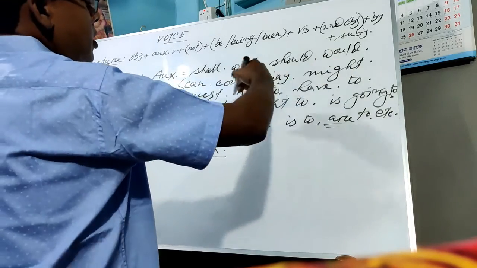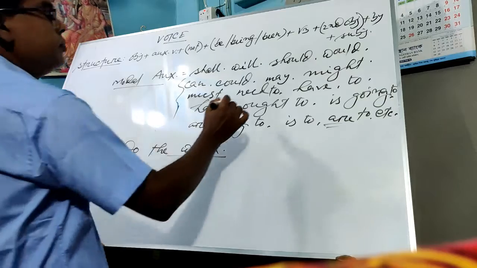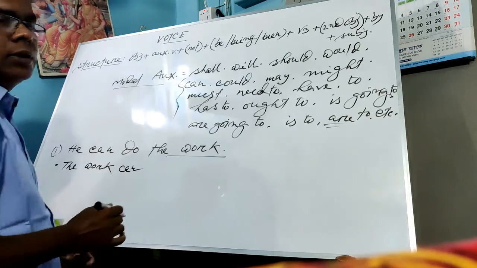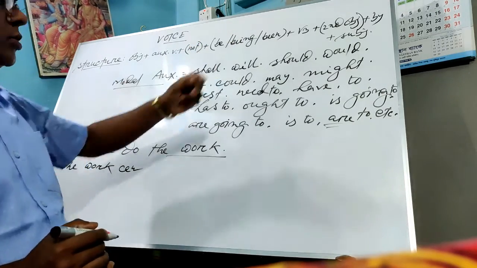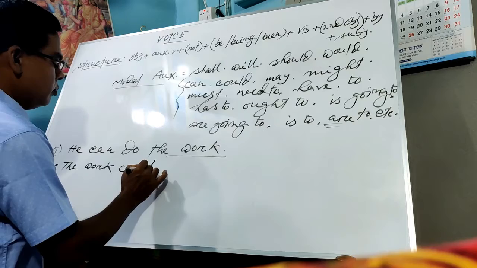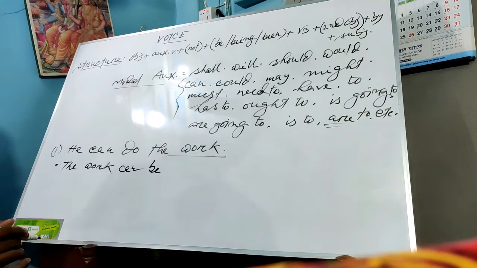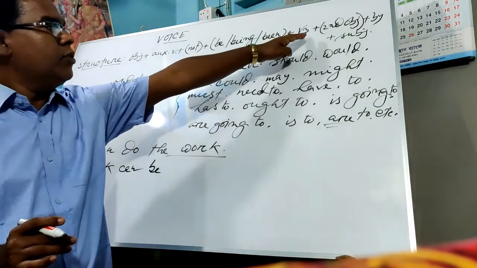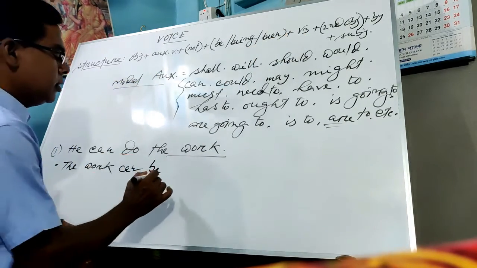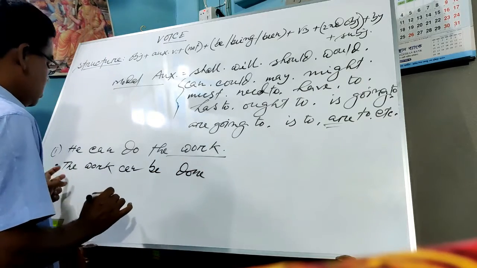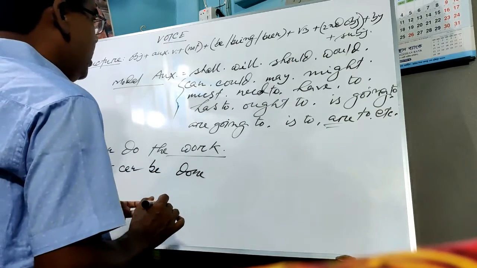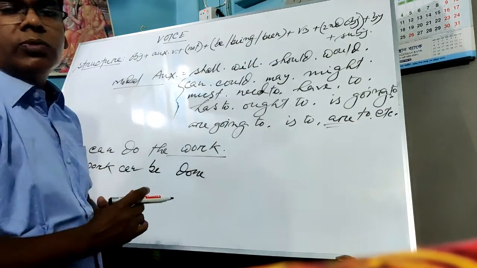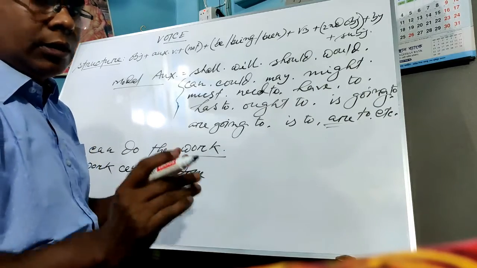Here, can. Look, these are the modal auxiliaries. So in this case, if you find a modal auxiliary like this, then you will pick up be from here. So we will write now be. The work can be. Okay, boys. Now I will write V3. The main verb is do, so done. The work can be done. After writing V3, then you are allowed to write the second object. There is no second object here, so you will not write that.